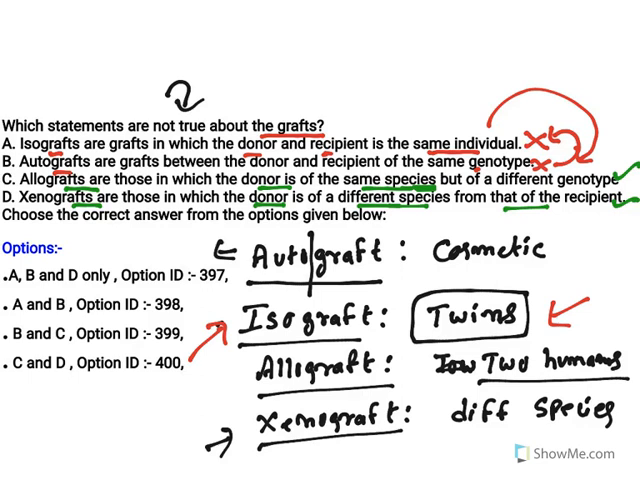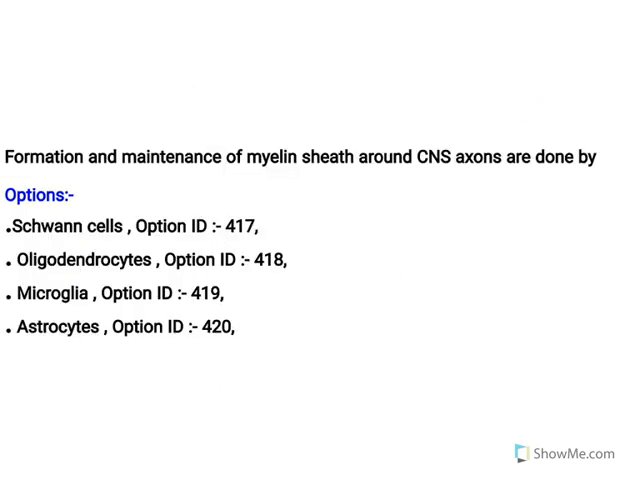Now, which statements are not true? The question is about not true. So A and B are not true. This is the option. Understand this concept. Auto means self, iso means identical, genetically identical people, allo means same species, xeno means different species.